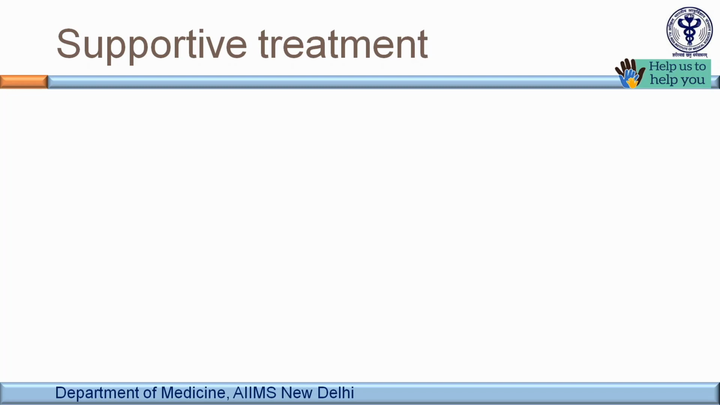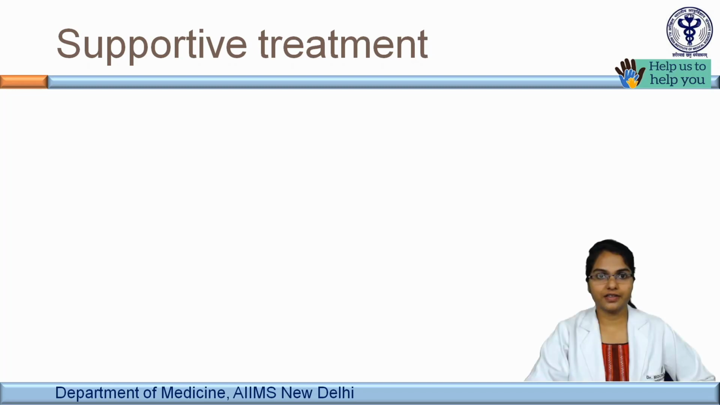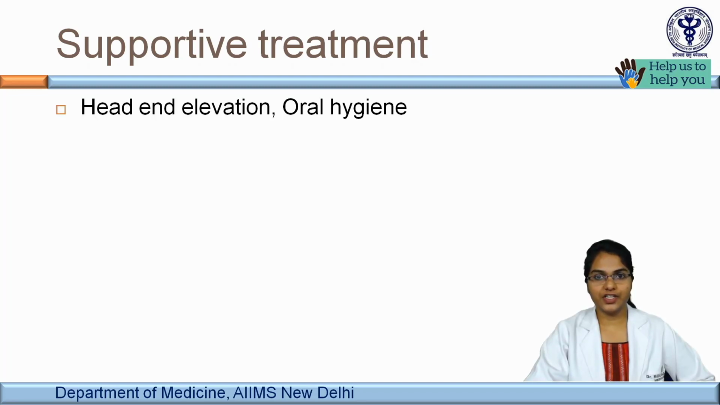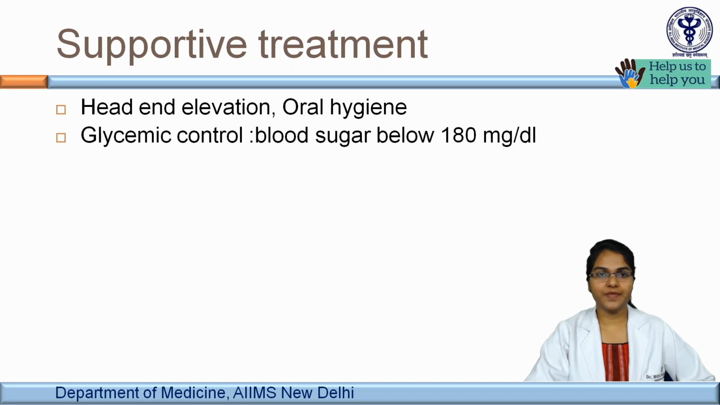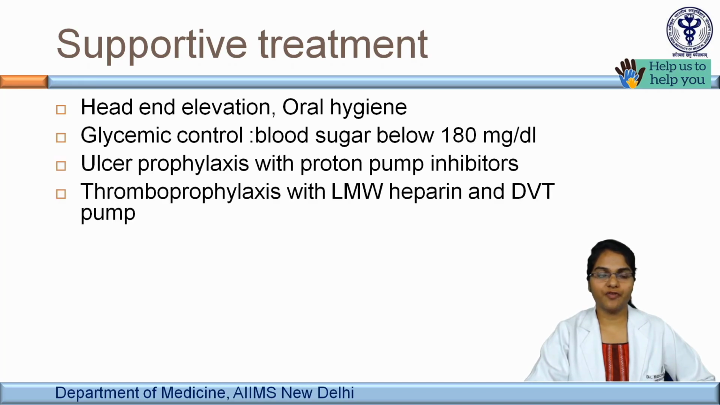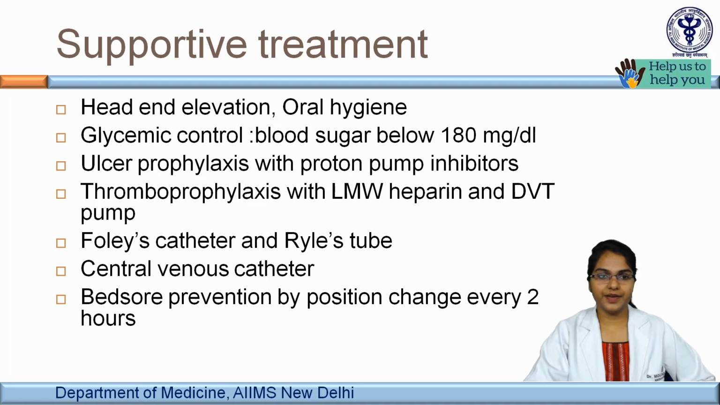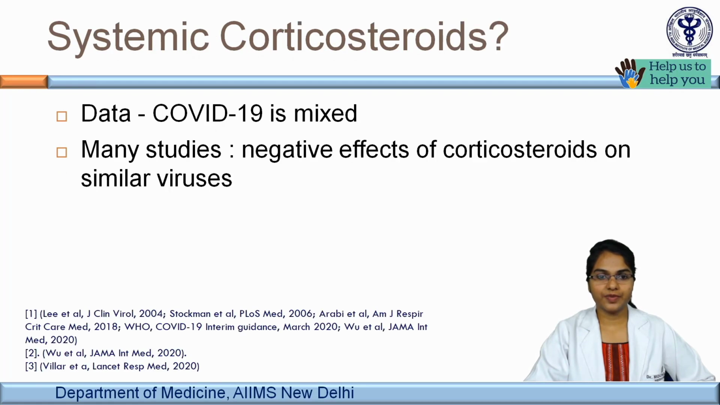Otherwise, supportive treatment for critically ill patients like head end elevation, oral hygiene, glycemic control, ulcer and thromboprophylaxis, catheter care, bedsore prevention to be done as usual. So even after symptomatic and supportive management and ICU care, if the patient is still progressively worsening, what other treatment options may be considered?